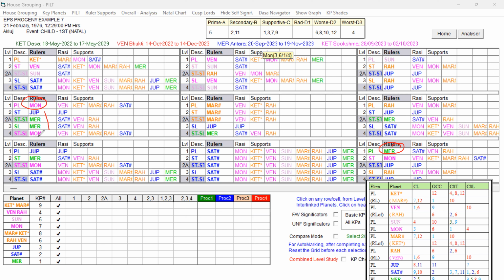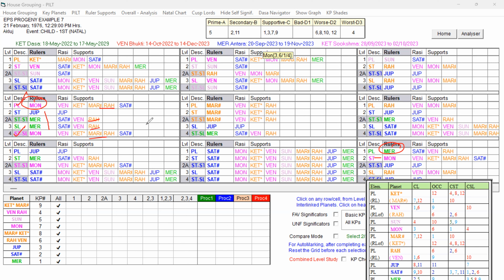These levels are good only, but when you look at the Dasa Lord, the unfavorable key planet Moon is playing a role, as the planet level and last level also, and Rahu is also playing a role in the supports. So this is not good. Definitely Moon will not favor the conception. The good key planet Mercury should play a role, but the unfavorable key planet Moon should not play a role. That is what we need.